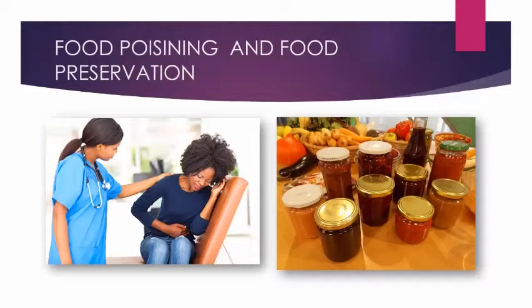As we have already learned, houseflies and mosquitoes carry pathogens, which are harmful microorganisms, and often sit on, say, uncovered food. That may cause us to become ill. That's how food poisoning happens. So we need to clean our environment and cover our food. So that is food poisoning.